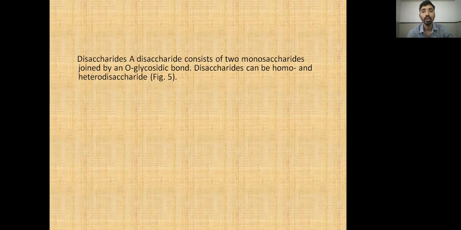A homodisaccharide consists of two of the same monomer. A heterodisaccharide consists of two different monomers, or different monosaccharides, for example glucose and galactose.